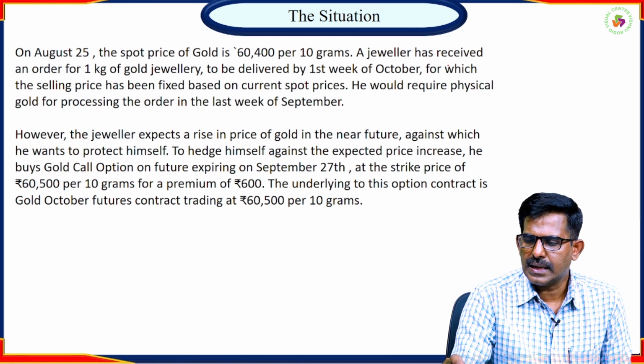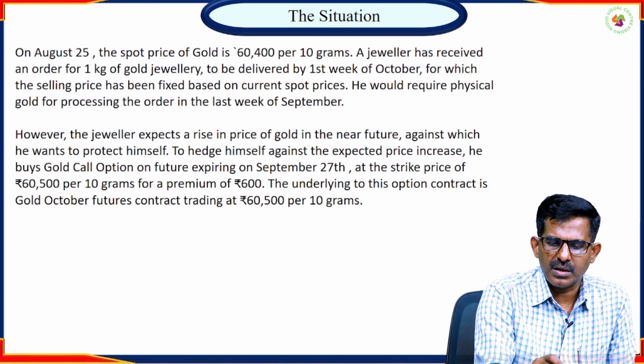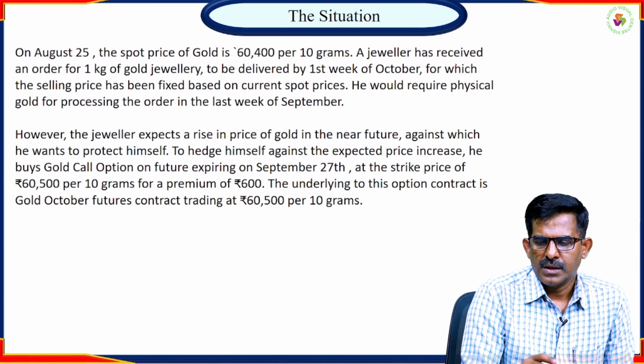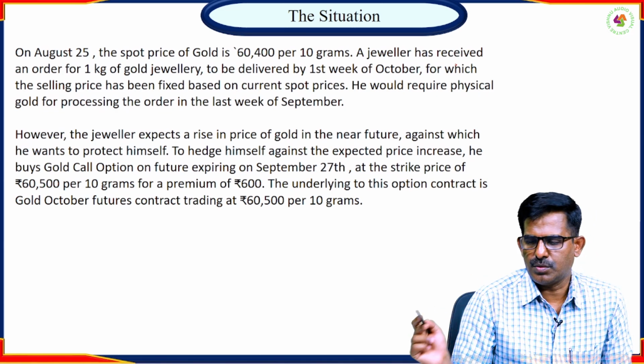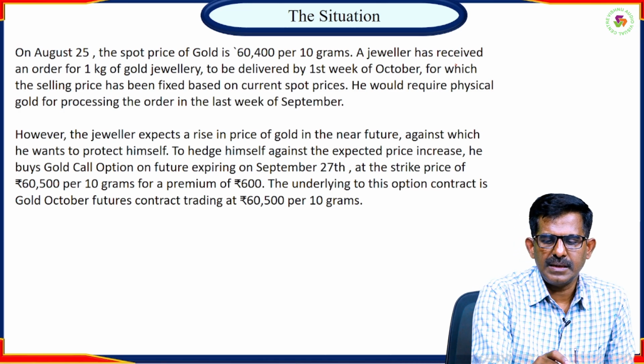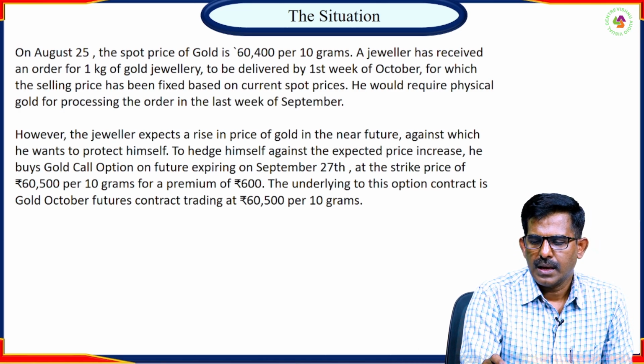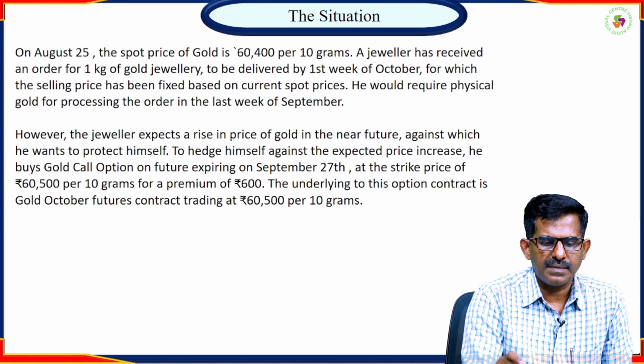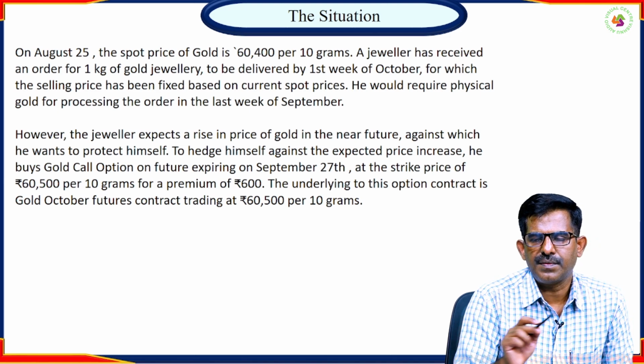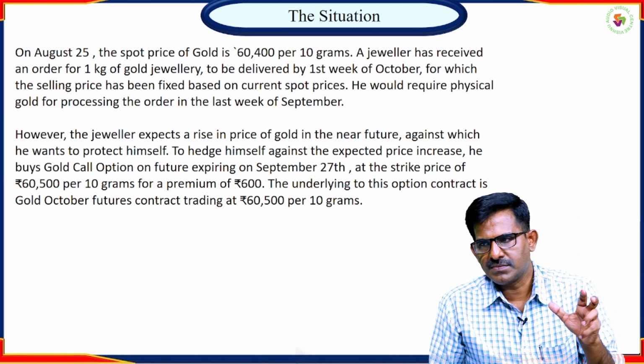A jeweler has received an order of 1 kg of gold to be delivered in the first week of October, for which the selling price has been fixed. He would require physical gold for processing in the last week of September. So here the dates are very, very important.